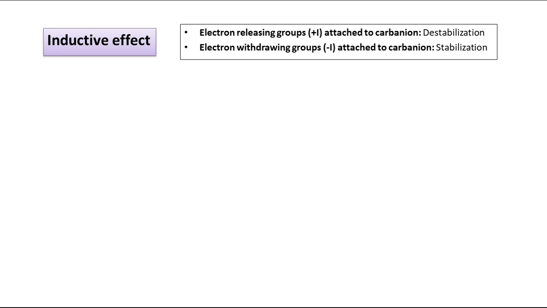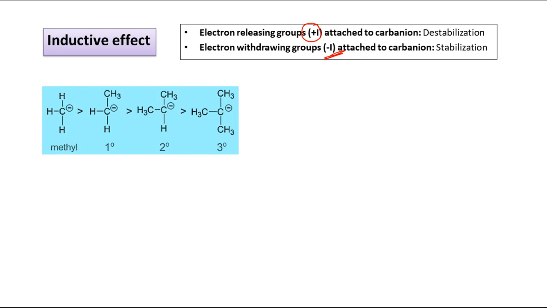Electron releasing group, that is plus I, if this type of group is attached to the carbanion, obviously it will lead to destabilization. But if it is minus I effect, then it will lead to stabilization. Here we have this example, methyl carbanion CH3 minus, then this 1 degree carbanion where one hydrogen is replaced by one methyl group, which will have plus I effect.